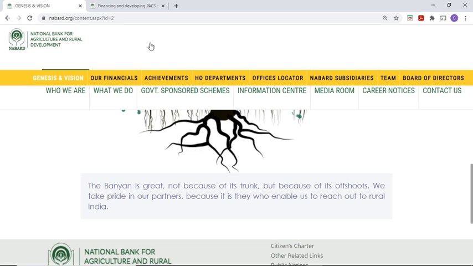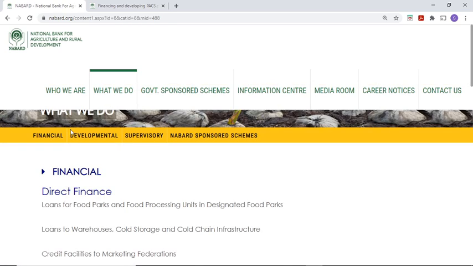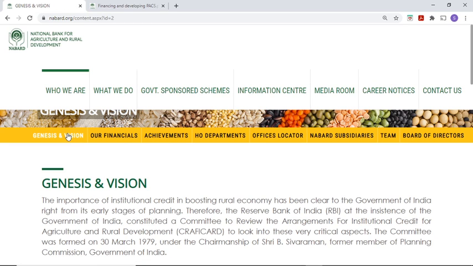Okay, so who we are, right? And if I click what we do, it goes to a different page. See, financial development, supervisory, NABARD. But we have so many things to cover in who we are. We have seen the genesis and vision. Then first we will cover only these basic things of NABARD.